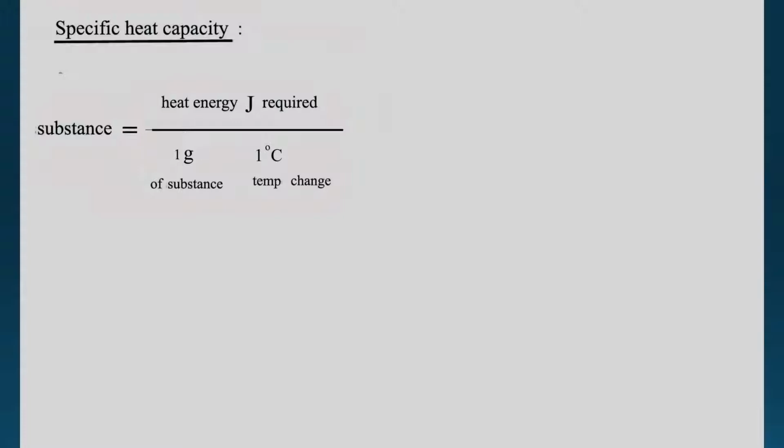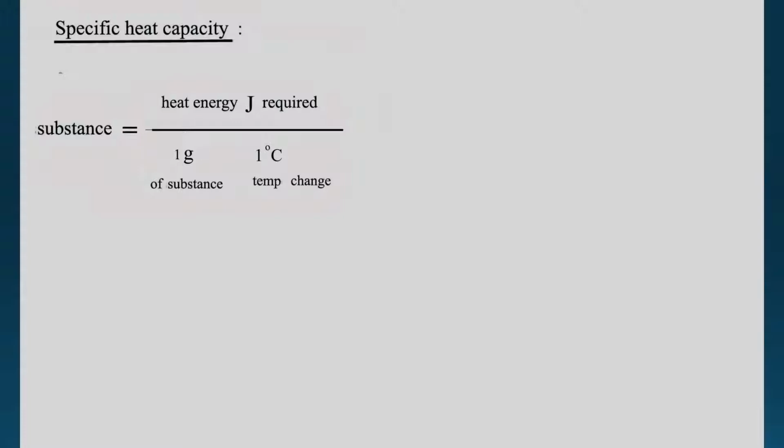Now, let's talk about the specific heat capacity formula. This formula is to calculate, for every different substance, how much it will heat up when you put the heat in. I repeat, specific heat capacity measures, for each different type of substance, how much it will heat up if you put the heat in.